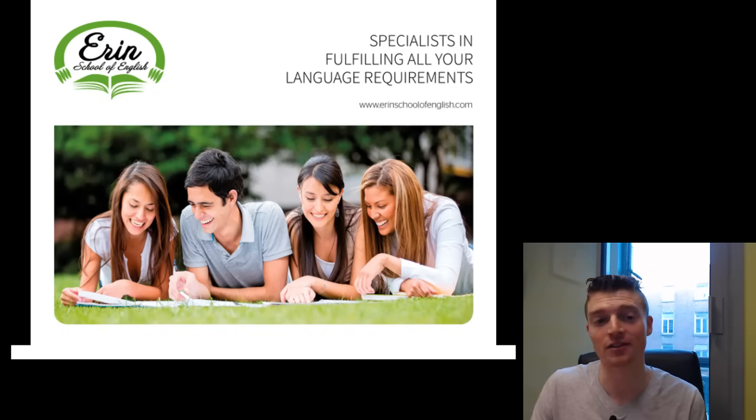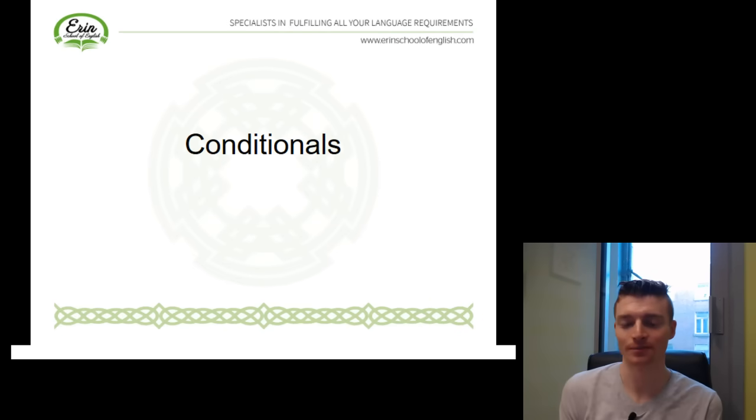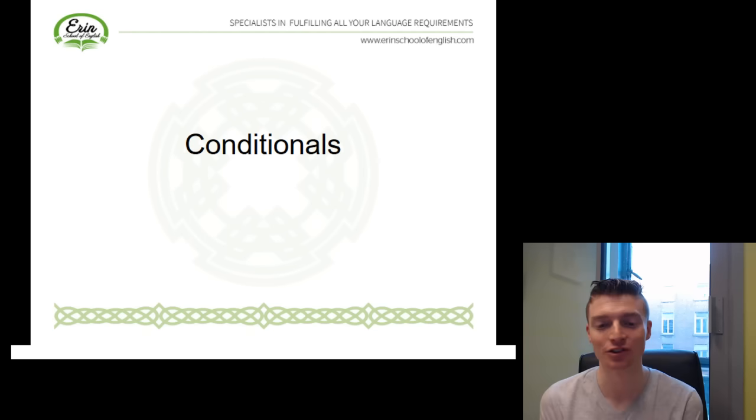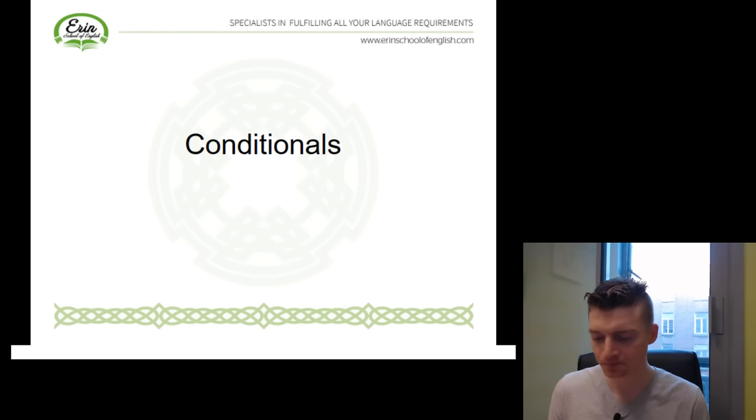In our next lesson, we're going to focus on conditionals. So of course in English we've got several different conditional structures. So in this lesson we're going to have a look at 4 of these structures. We're going to look at why we use each one, and we're also going to look at how we should correctly form the structures. So let's go.